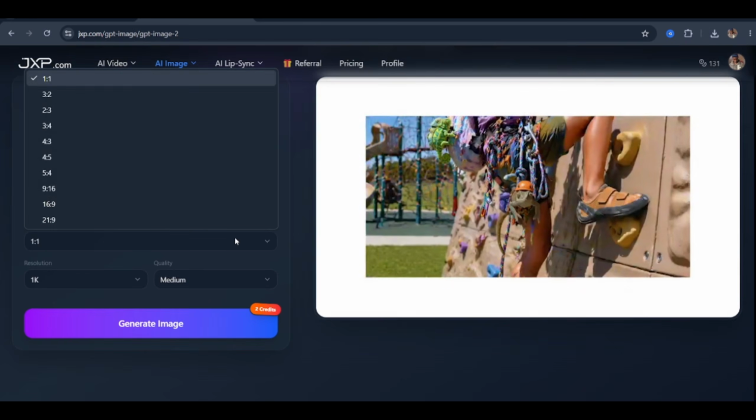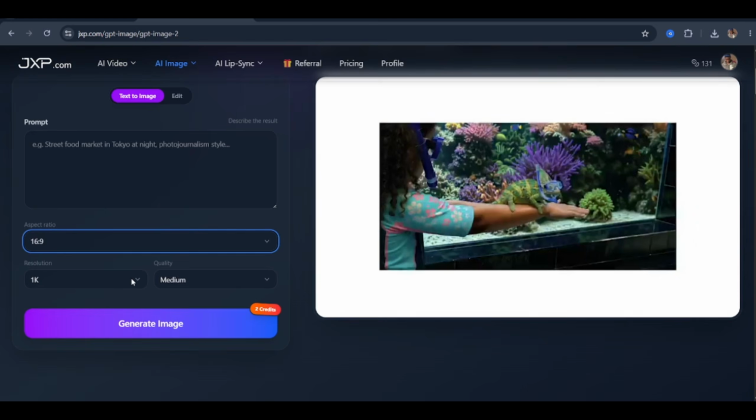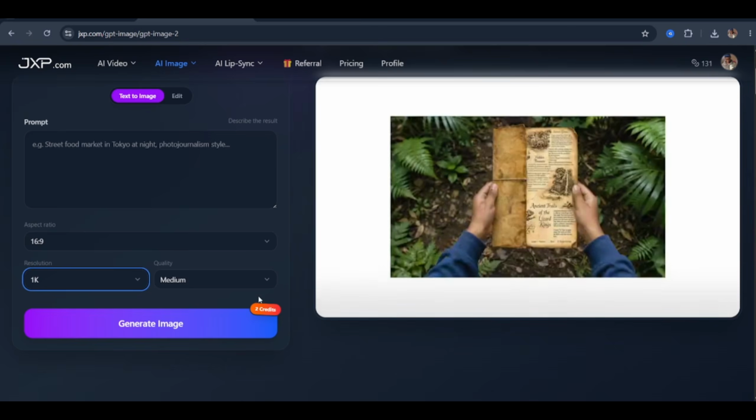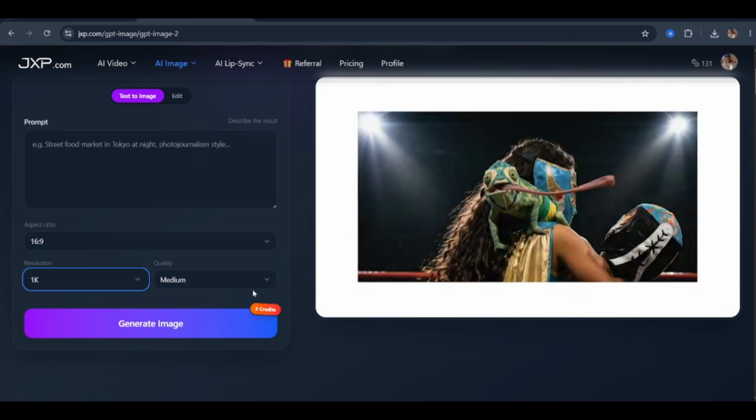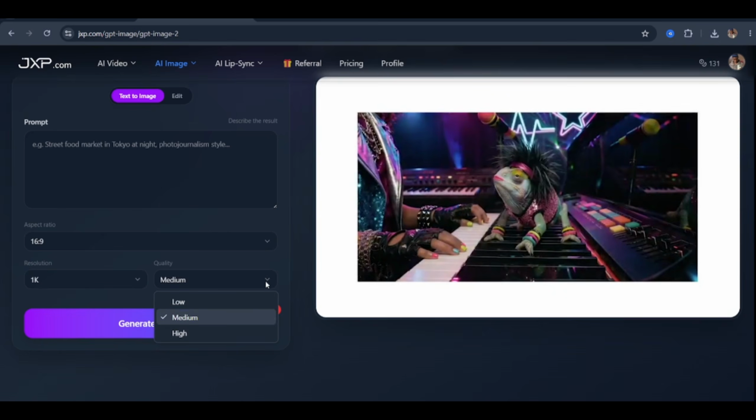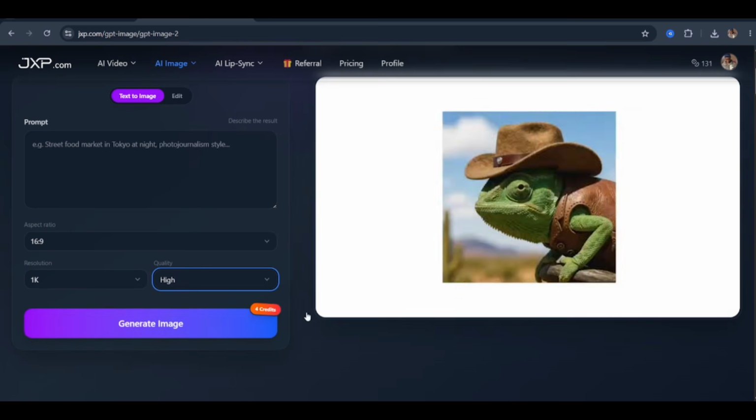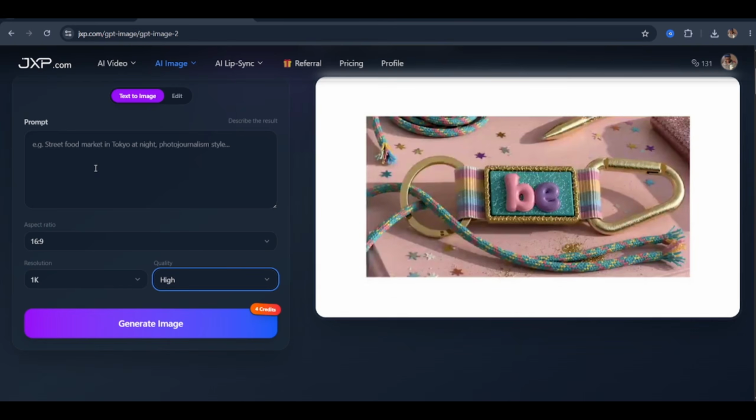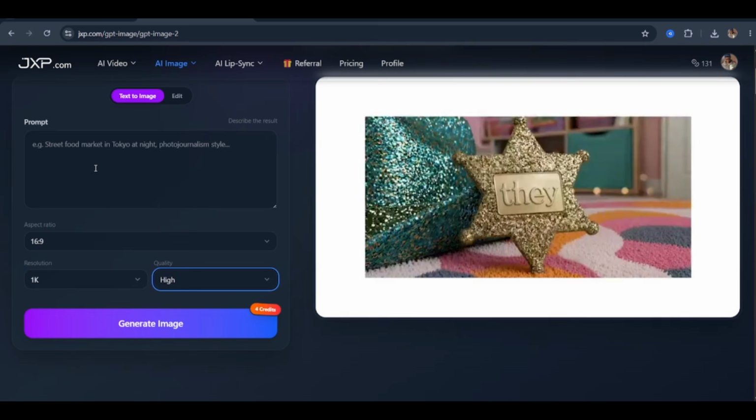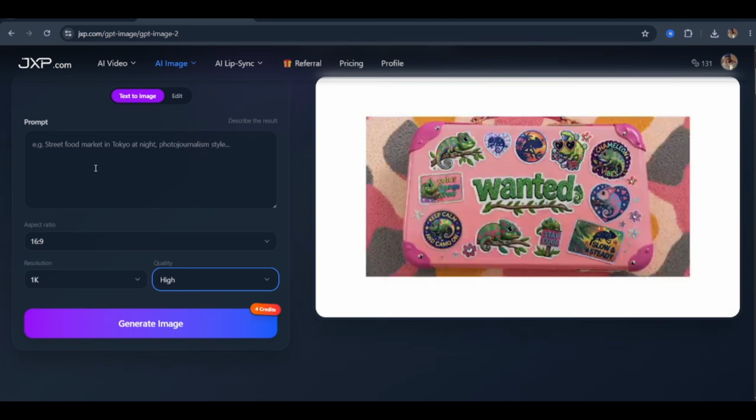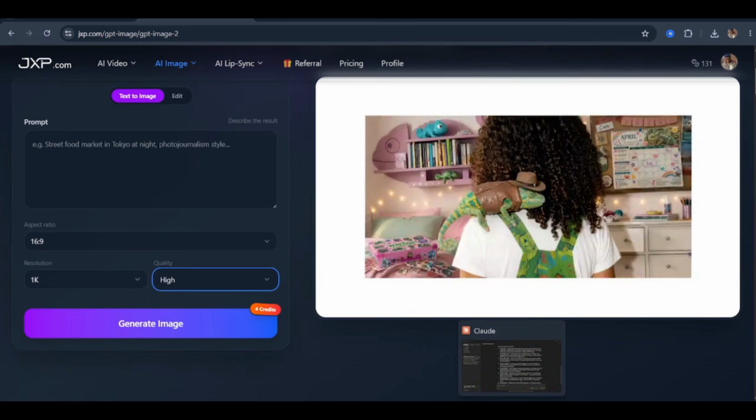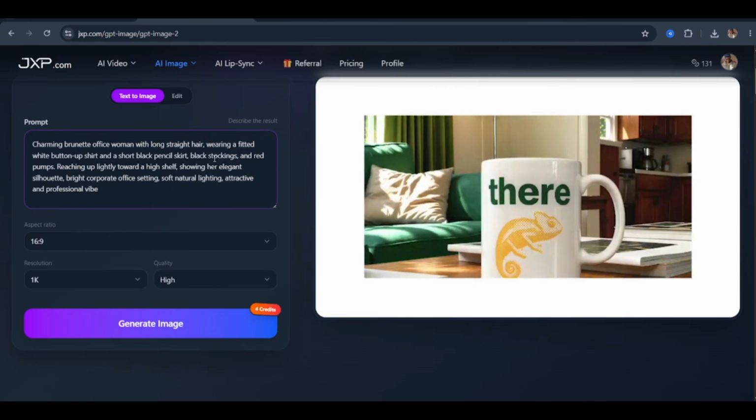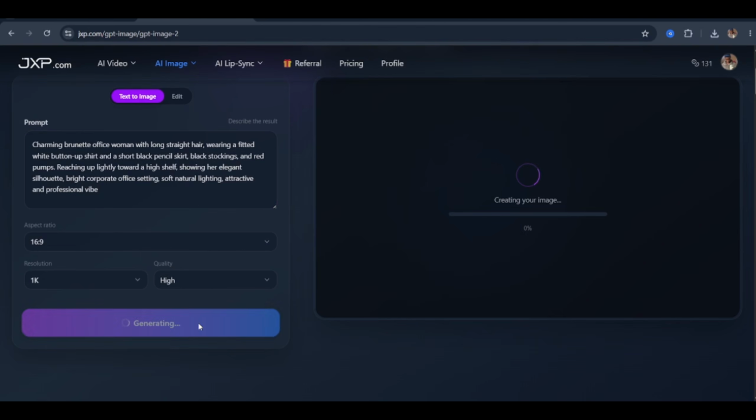Let's walk through the optimal configuration before we generate. Aspect ratio, setting this to 16:9 for YouTube-optimized output. Resolution, leaving this at 1K. This is a deliberate choice because I want to preserve our credit allocation across the full benchmark, rather than burning through credits on resolution when we're primarily evaluating prompt accuracy. And visual quality, setting this to high. Now heading into Claude, pulling a fresh cinematic scene prompt, copying it, and pasting it into the JXP prompt box.